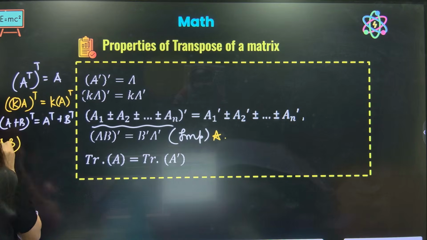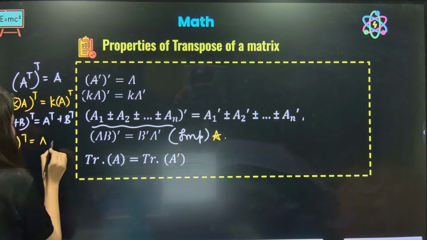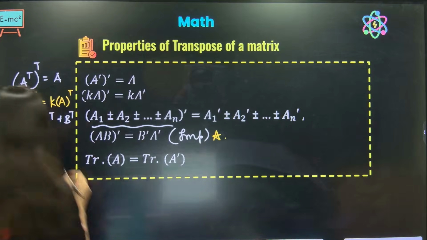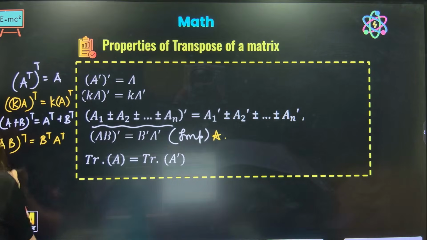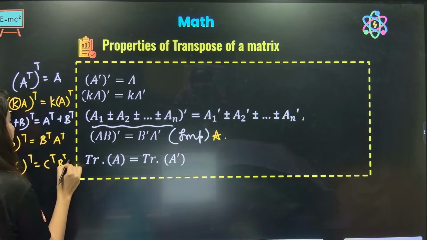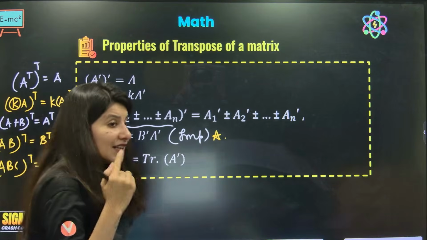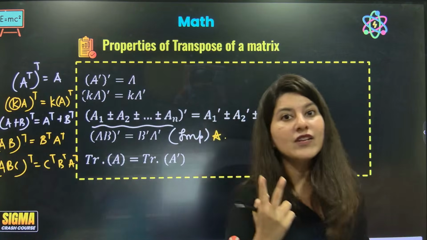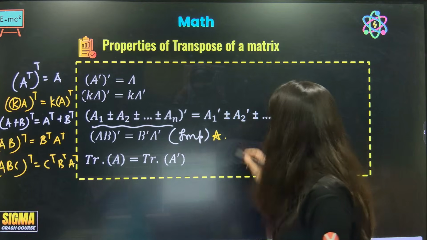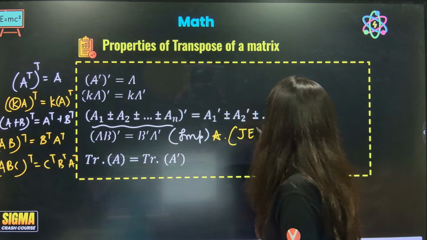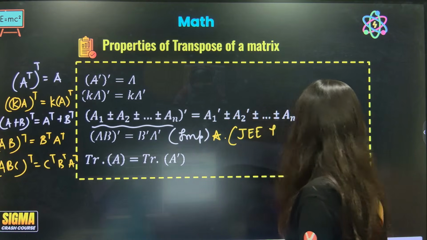AB whole transpose is equal to B transpose A transpose. And one more thing, if ABC transpose is there, then it is C transpose B transpose A transpose. The reversal law is applicable. Everything is going to get reversed. This is so important for JEE Main and JEE Advanced as well. Very important property. Do not forget.